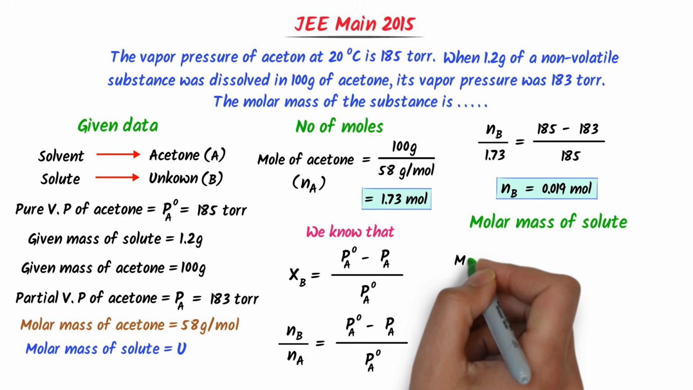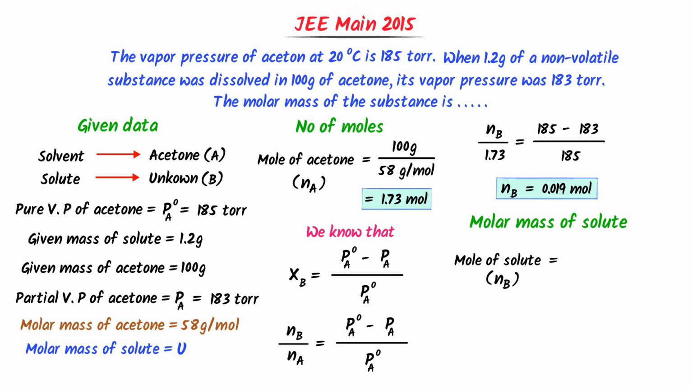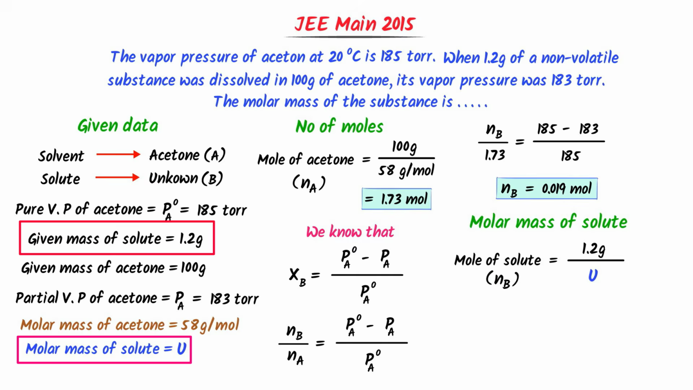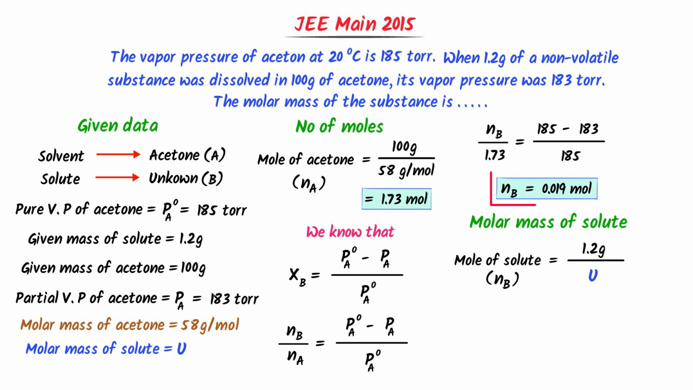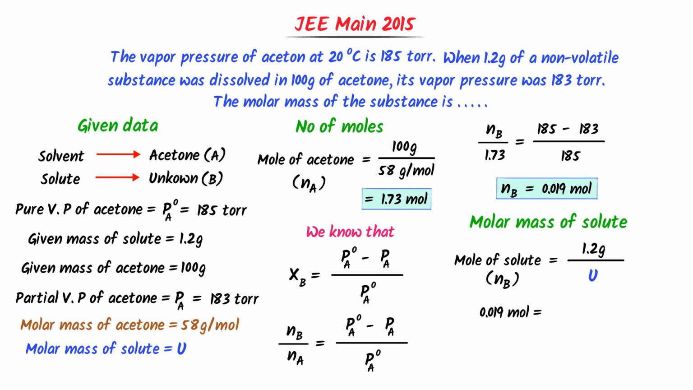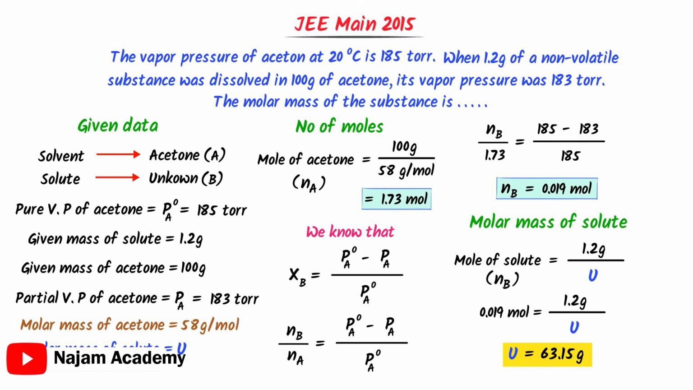Now we will find the molar mass of unknown solute. We know that the number of moles of unknown solute Nb is equal to given mass, which is 1.2 gram, upon molar mass, which is unknown, and we represent it by U. Secondly, we calculated the value of number of moles of unknown solute, which is 0.019 moles. I write 0.019 moles is equal to 1.2 gram upon U. After calculation, I get U is equal to 63.15 gram. Around about, the molar mass of the substance is 64 gram.